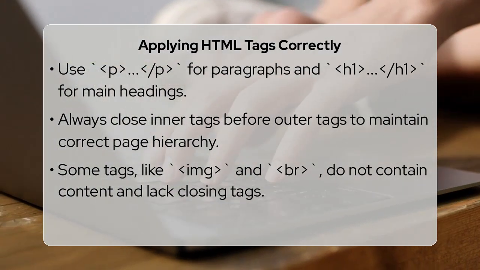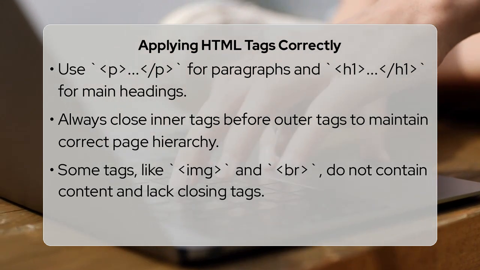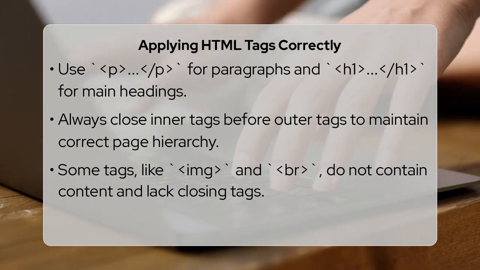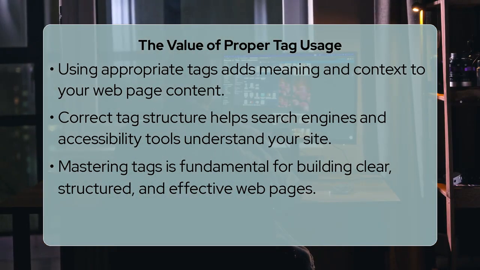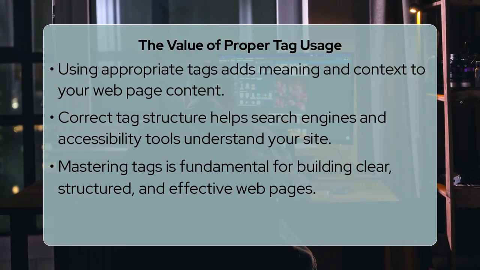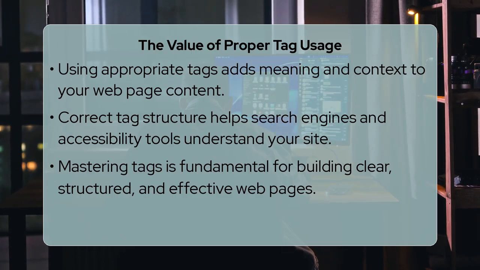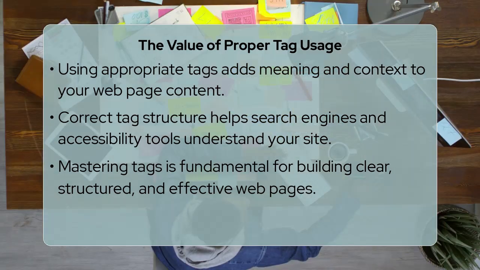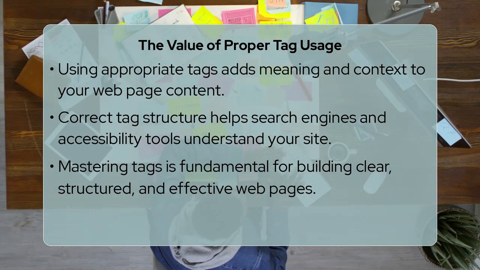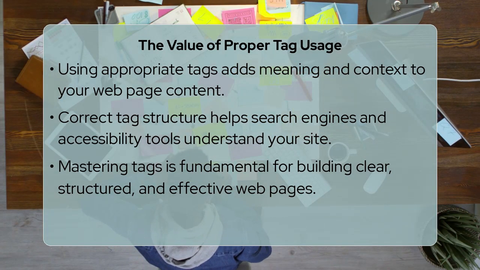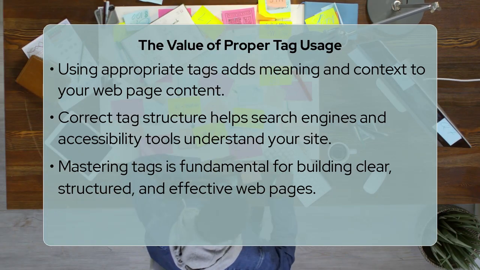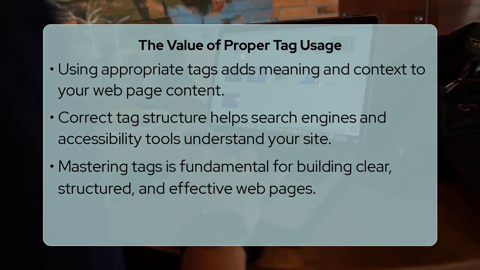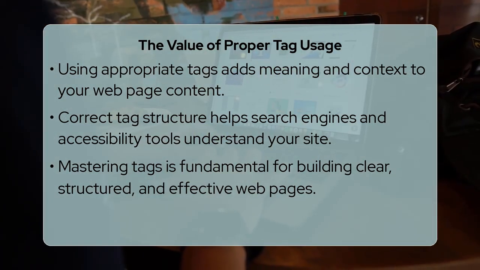Semantic tags such as header, footer, article, or nav do not just define parts of your page visually. They also add meaning and context to your content. This context is incredibly valuable for search engines, which use it to better understand your page's purpose, and for accessibility tools that help users with disabilities navigate your website. Using the right tags and closing them properly ensures your web pages are not only visually appealing but also understandable and accessible to everyone.